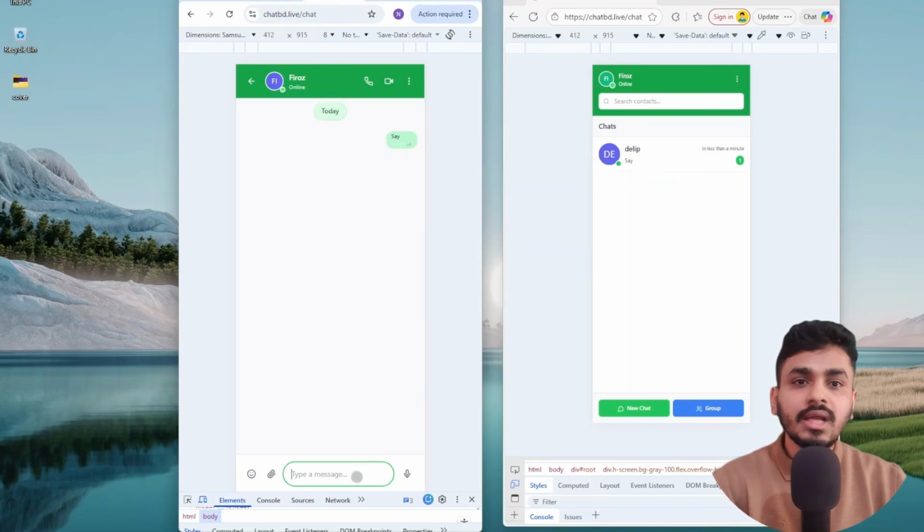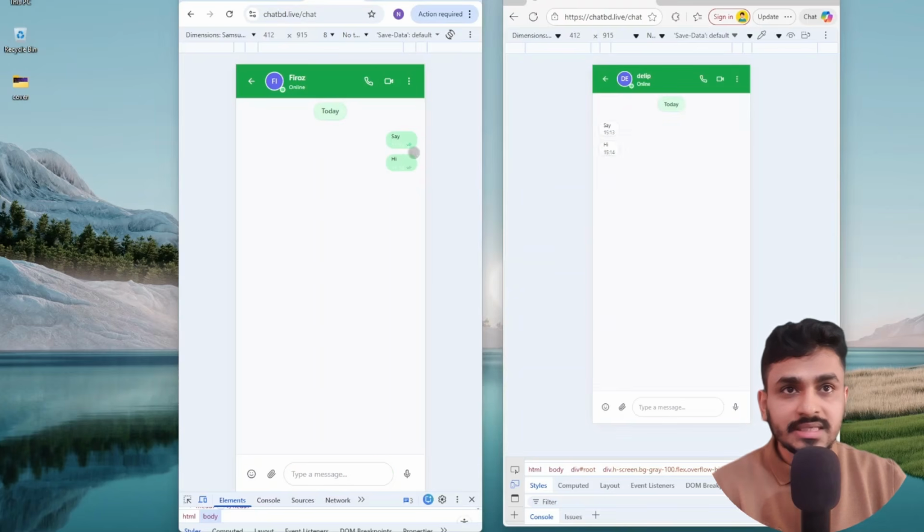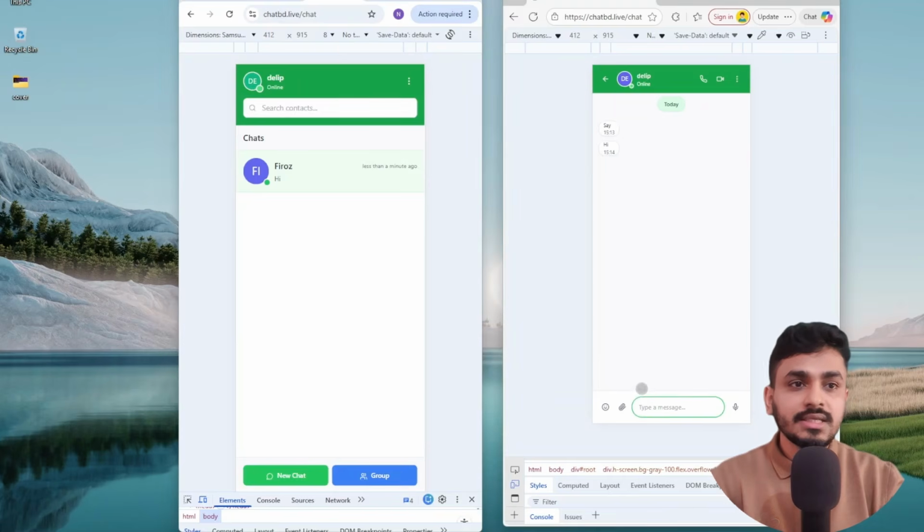If I send another message like hi, then these two messages are delivered and the count is 2. If I click on this message, instantly the gray delivered tick mark changes and becomes a blue tick mark. If I click here, you can see the double tick mark color has changed.